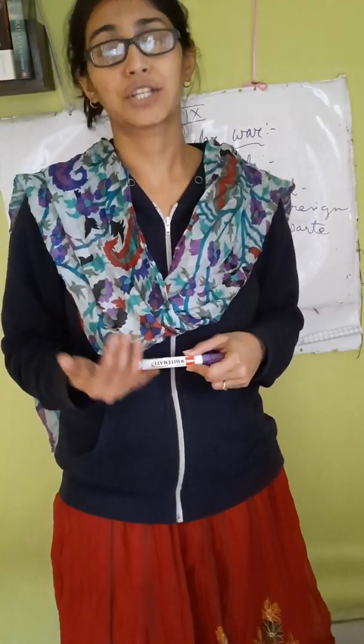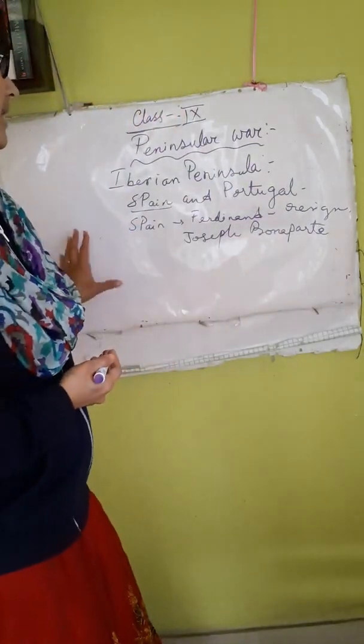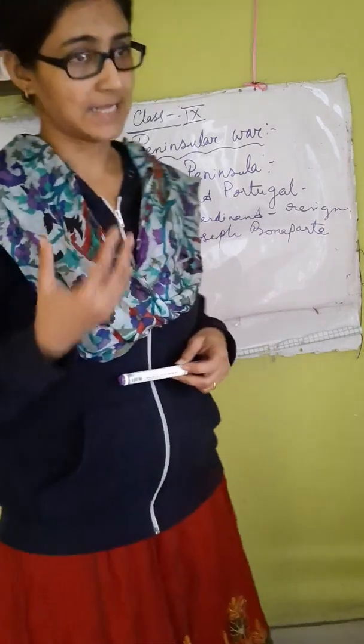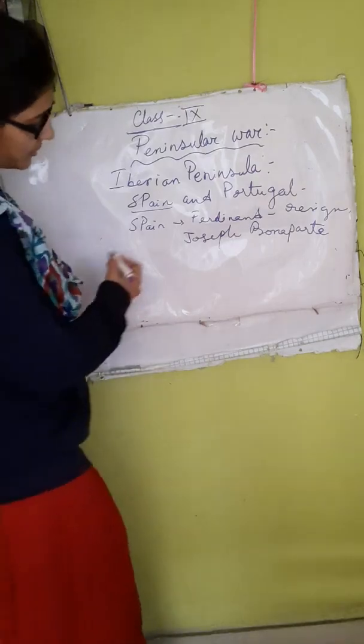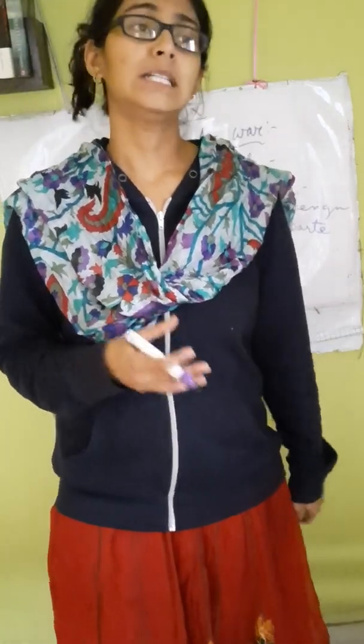This was not liked by the Spanish people, and it hurt the Spanish national sentiment because they wanted the Spanish ruler to rule them, whereas Napoleon installed his own brother Joseph Bonaparte on the throne of Spain. From this time, Spain and Portugal were planning to organize an attack on Napoleon Bonaparte, and many revolutionary secret societies grew up, especially in Spain and also in Portugal.